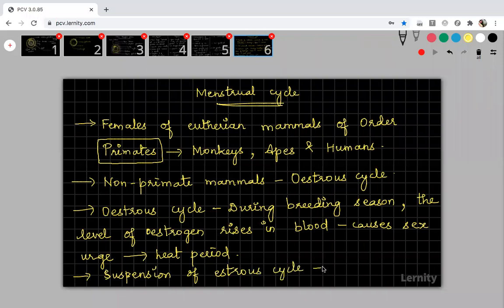The suspension of estrous cycle is called as anestrum. Okay, so these are regarding the estrous cycle.